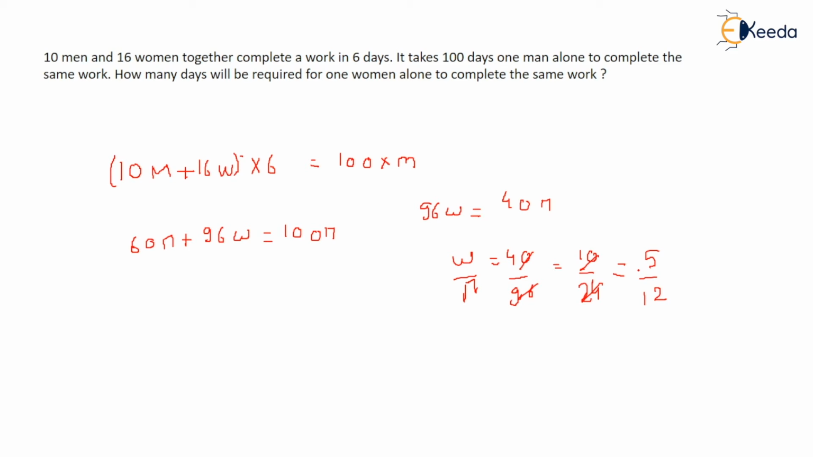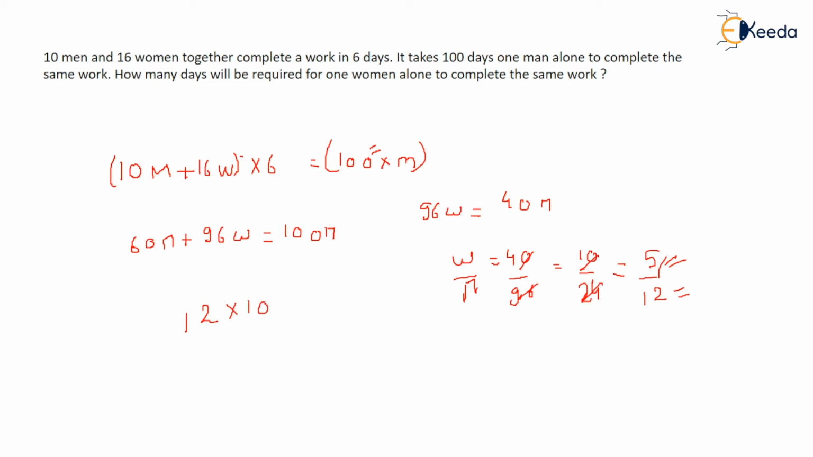What that implies is that a woman can make 5 chairs in a day, and a man can make 12 chairs in a day. So what is asked in the question? How many days will be required for one woman alone to complete the same work? So here you can calculate the work. You know that one man can make 12 chairs in a day, and he can complete the work in 100 days.